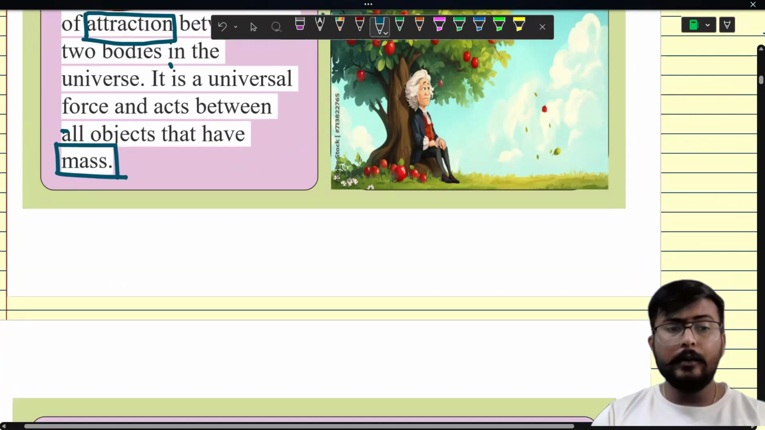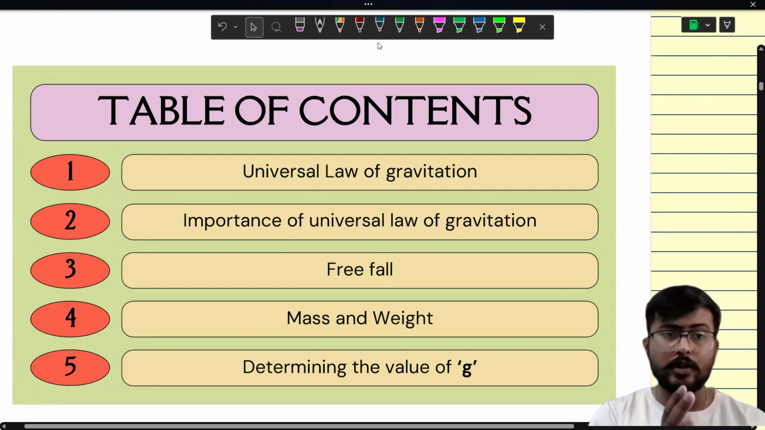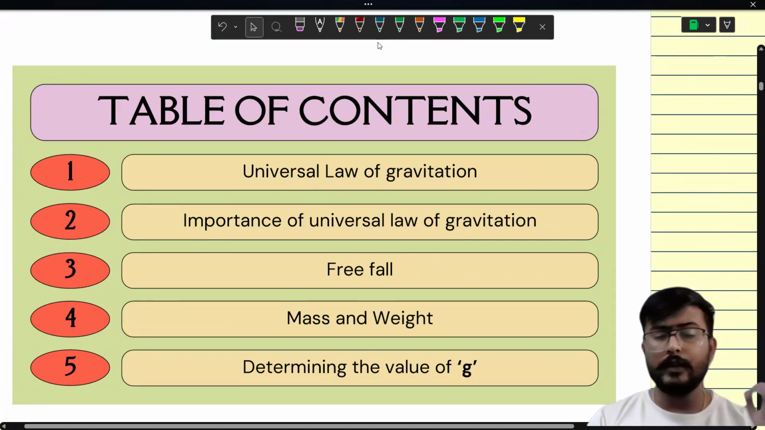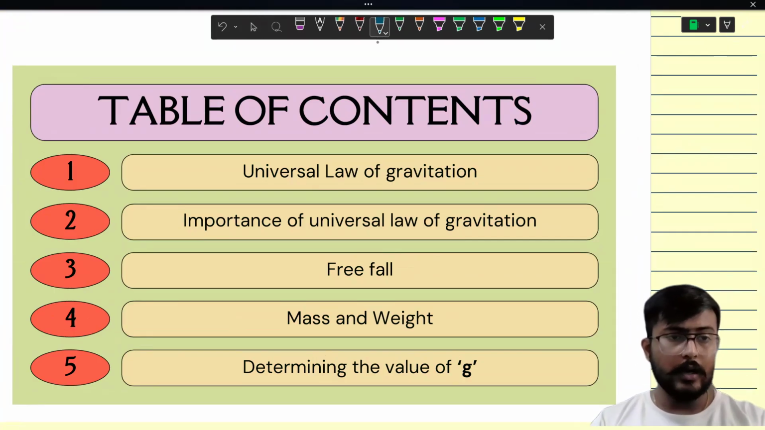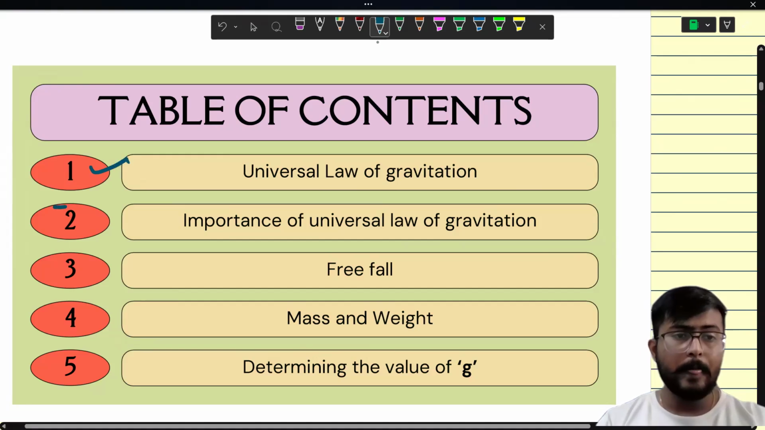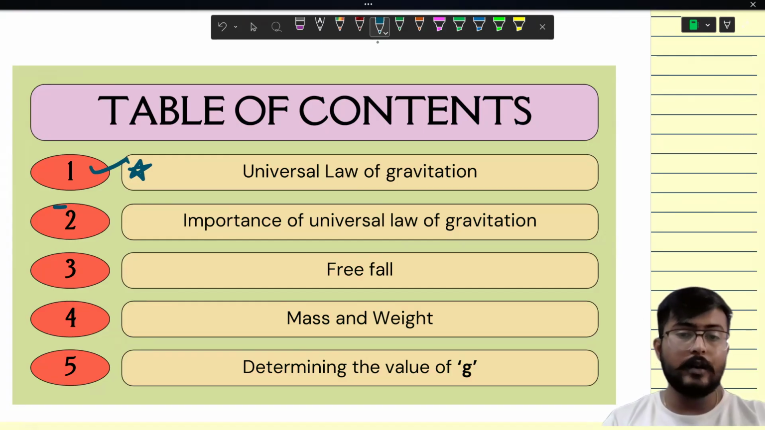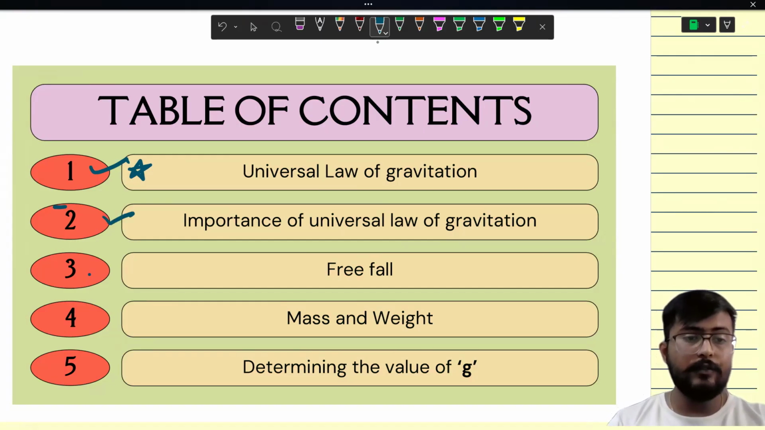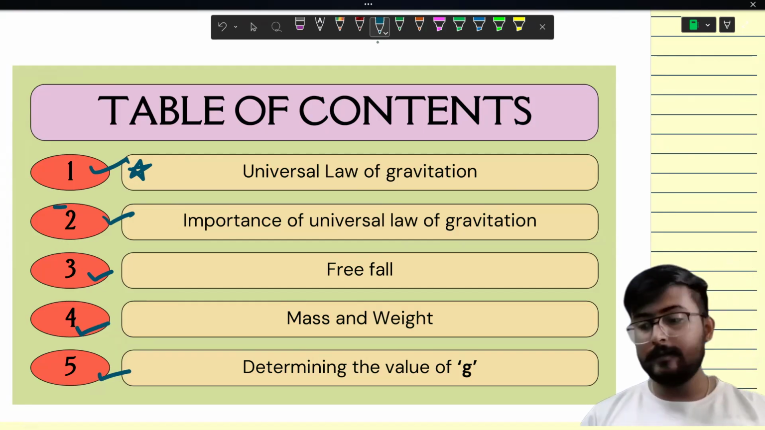So let's move ahead about this whole series, the whole session. What topics are we going to cover? We are going to cover the universal law of gravitation, which is again a very important topic. That is being asked in exams also. Importance of the law of gravitation, then free fall, mass and weight of an object, and yes, at last determining the value of g, the small g.